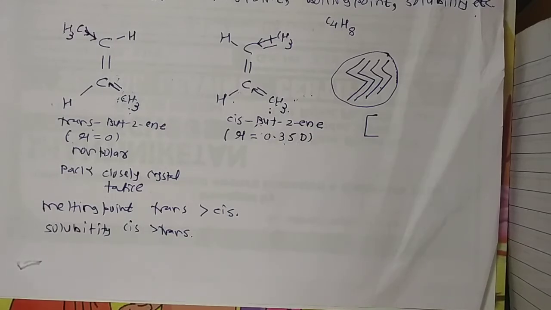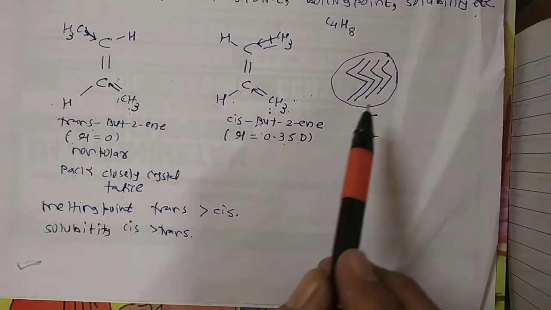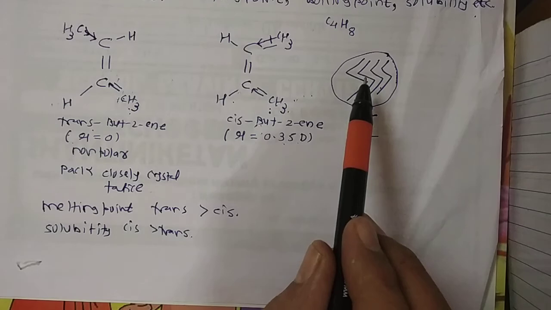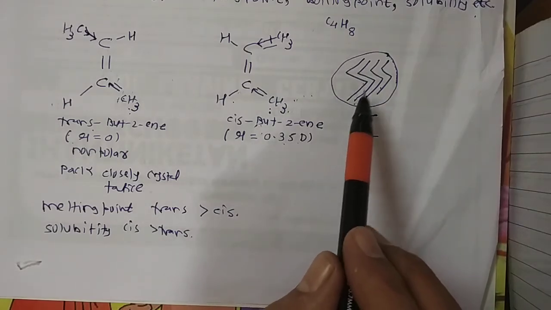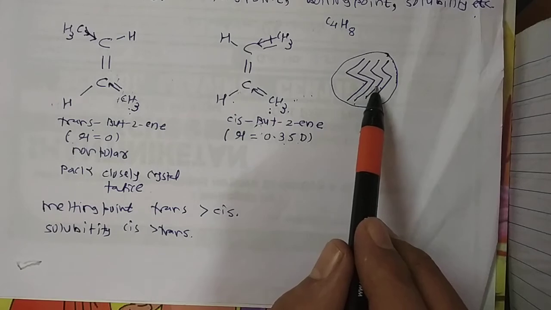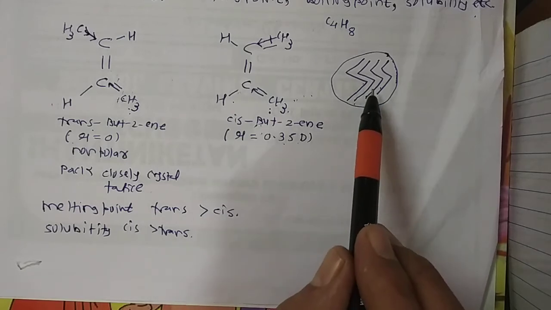As a result, less energy is required to break the crystal lattice of this cis isomer, whereas here a larger amount of energy is required. That's why trans compared to cis is less soluble in a particular solvent. So this is about the solubility point.